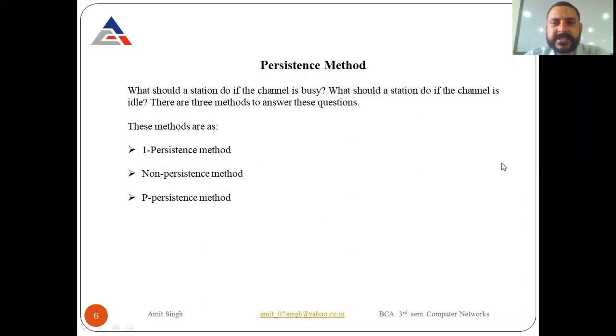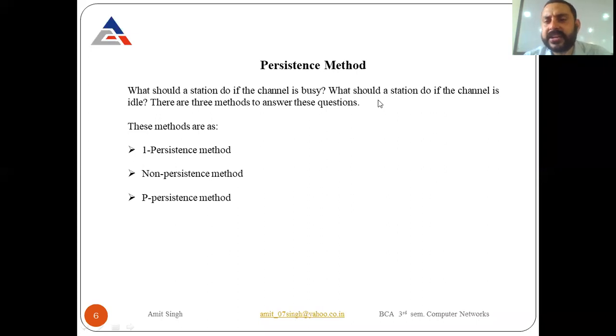Now the next is the persistence method. What should a station do if the channel is busy? Suppose I sense the channel and the channel is busy. What can be done from my side? Now the channel is busy, but what do I do after checking that? And whenever a channel is idle, what can I do? Do I immediately send the message, or do I have to wait for some time?